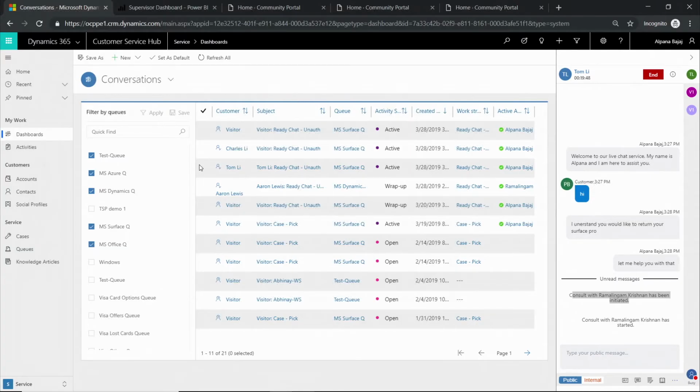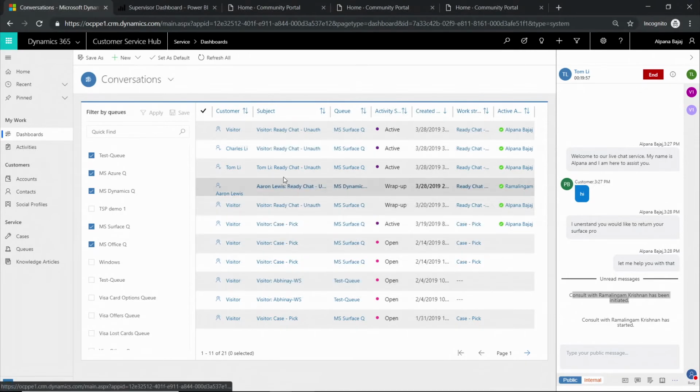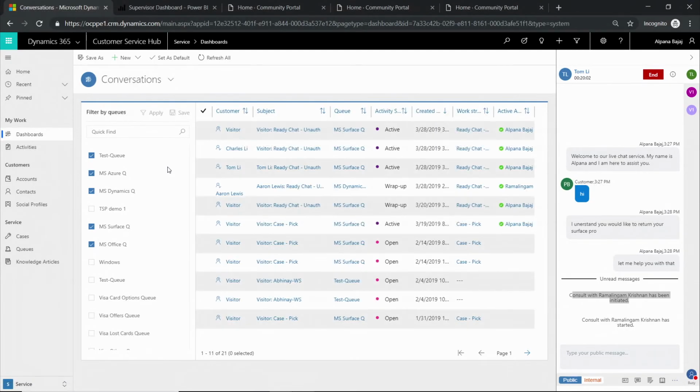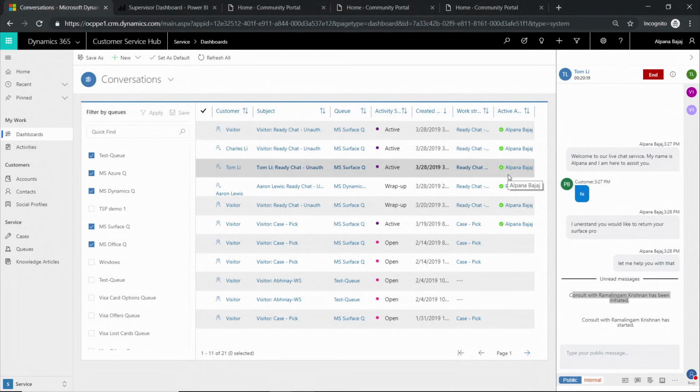Now this one, you can see that I can see an entire list of incoming work items available in my organization as one whole list here. And with this, I also have the capability to filter by queues and save those filters too. And this dashboard provides me a quick view of how the workload looks like and what is the influx of the work items. I can also see which queue these work items are lying in and who is the agent who's working on these particular work items right now. This is the conversations dashboard.